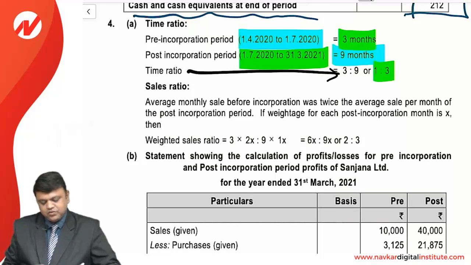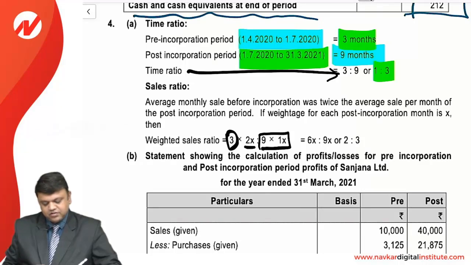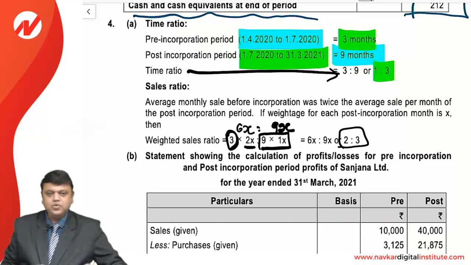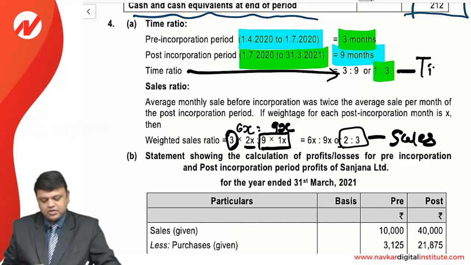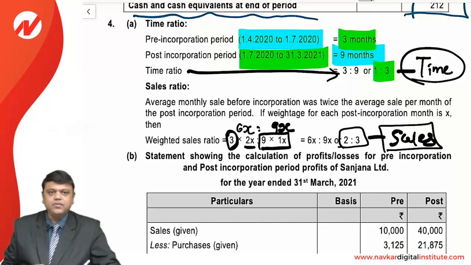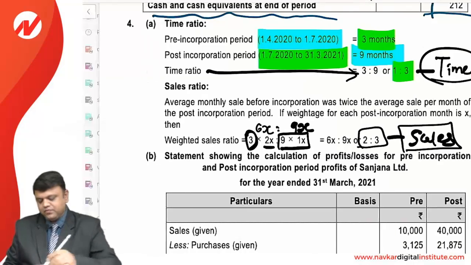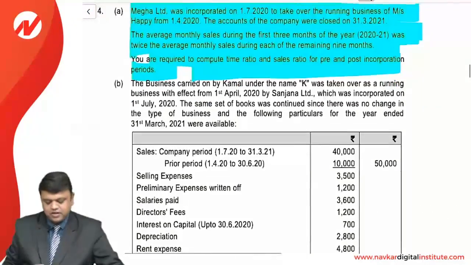And the sales ratio, as you can see, the sales of the first 3 months are double the sales of the remaining 9 months. So if we multiply 3 by 2x, that gives 6x against 9x of the remaining months, we have the answer 2:3 as the sales ratio. The above is the time ratio. So in this way, friends, we can easily calculate the ratio between the two different variables.